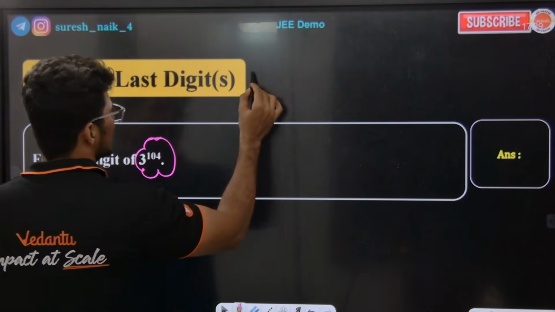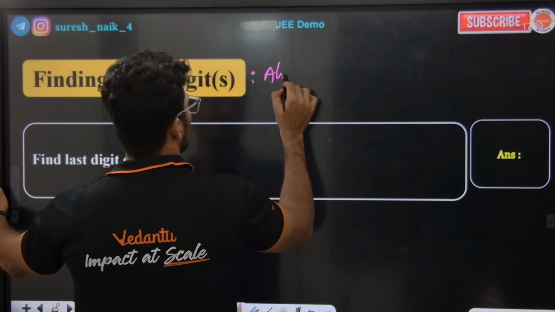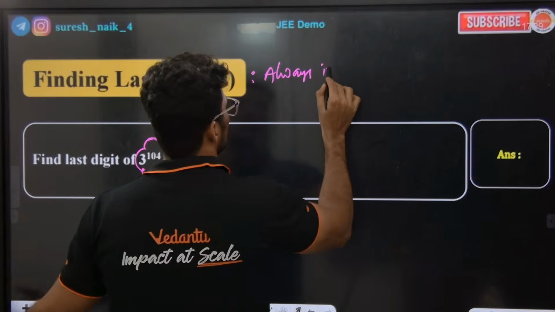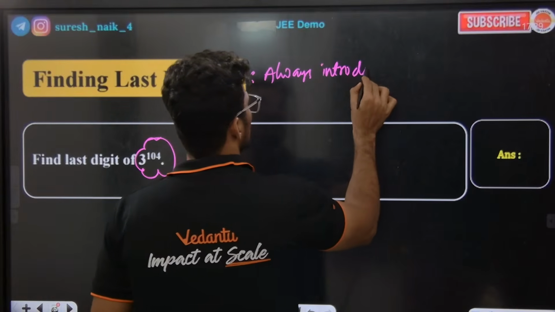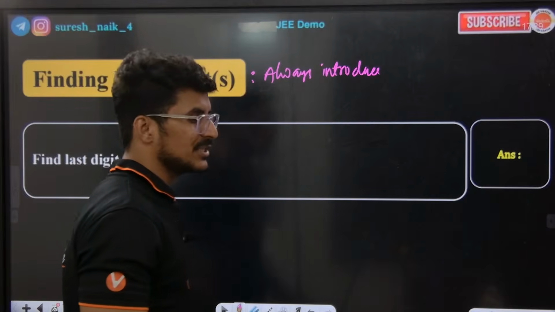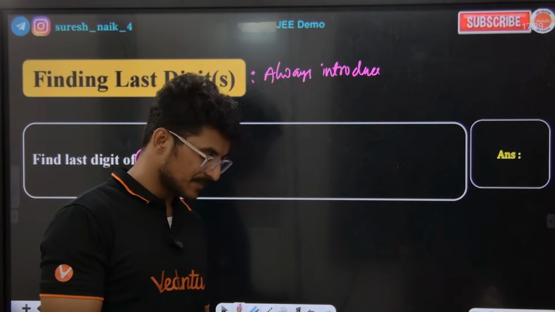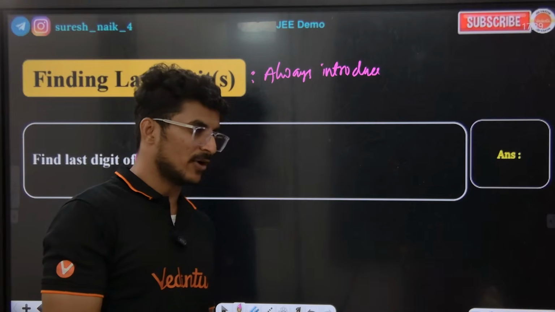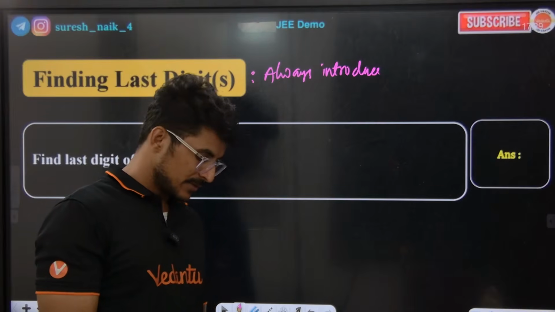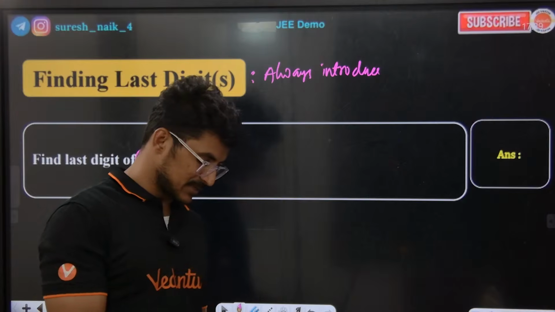So always, guys, always introduce the multiples of 10. Are you getting the point? Vijay Lakshmi? Yes, Vijay Lakshmi, 8 by 15, you are right. 8 by 15 is the right answer, yes.